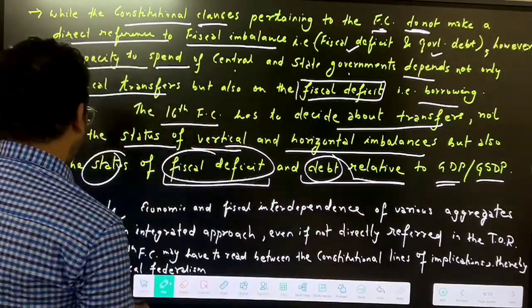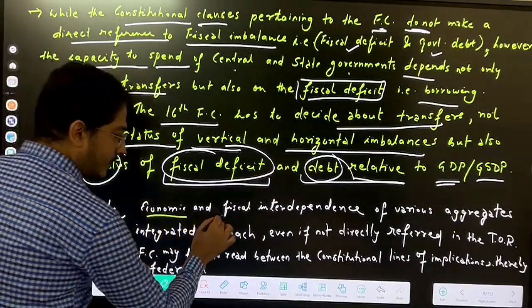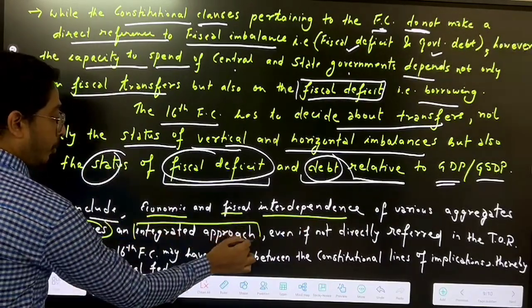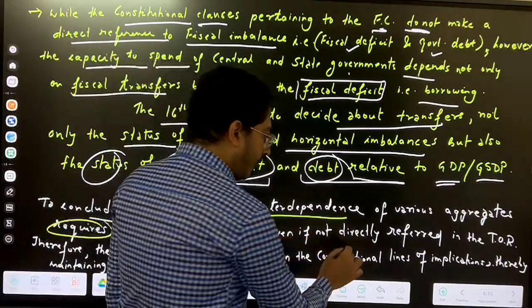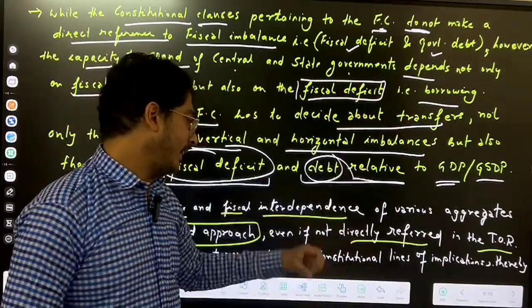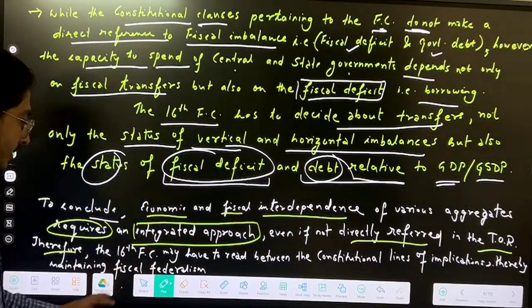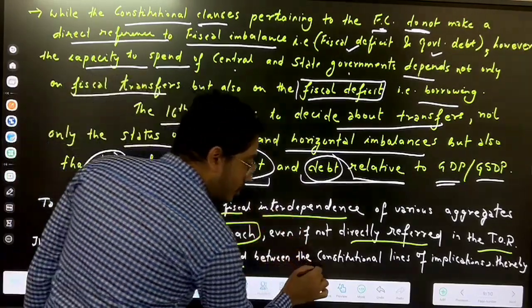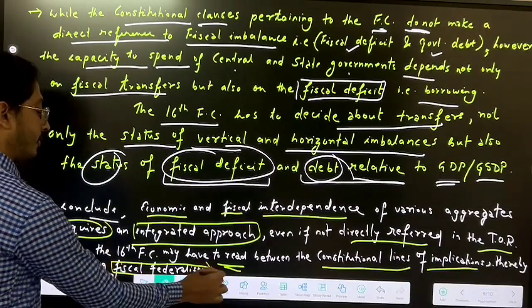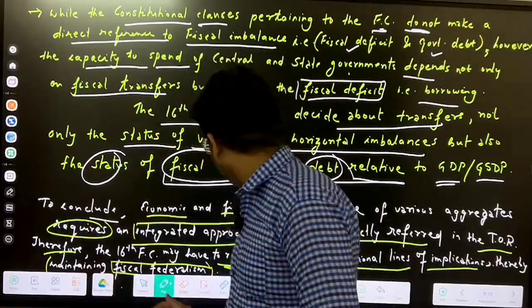To conclude, economic and fiscal interdependence of various aggregates requires an integrated approach. Even if not directly referred to in the TOR, they have to take an integrated approach. Therefore, the 16th Finance Commission may have to read between the constitutional lines of implications, thereby maintaining proper fiscal federalism.